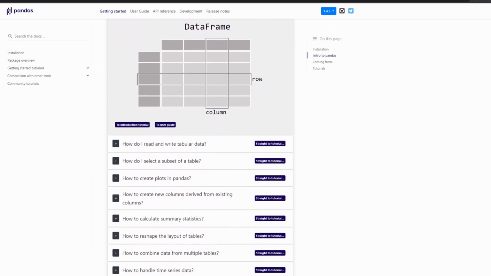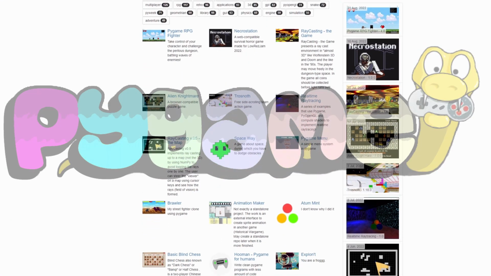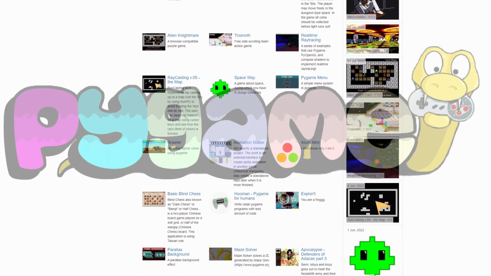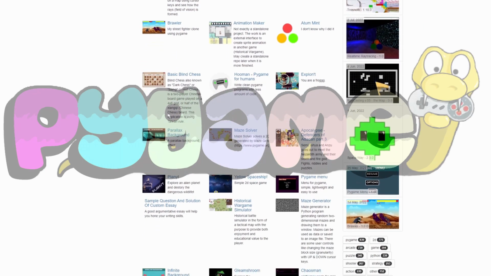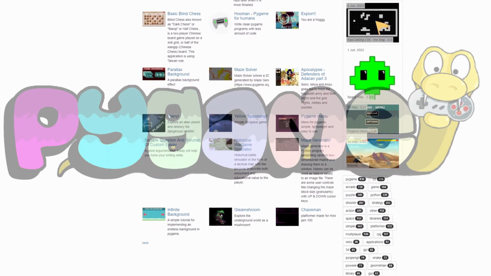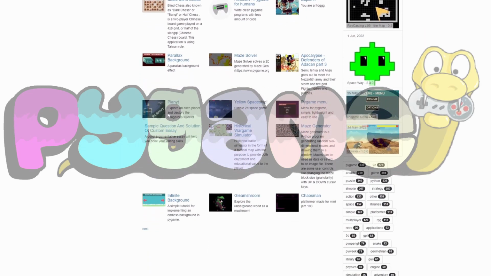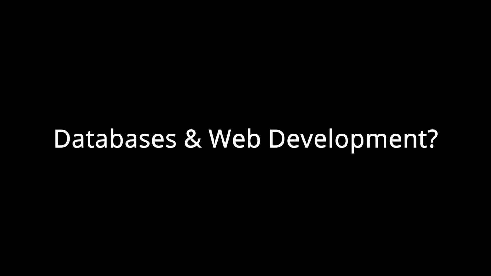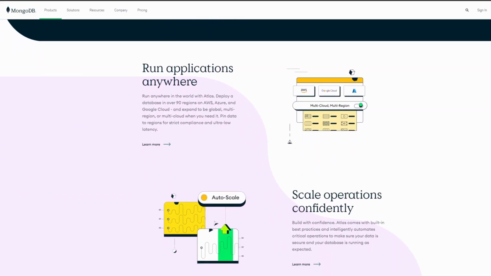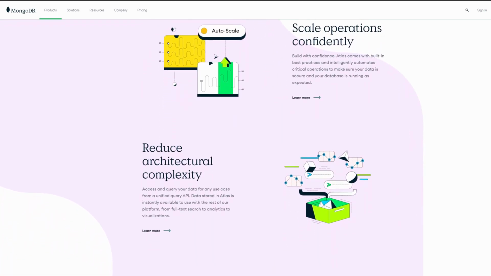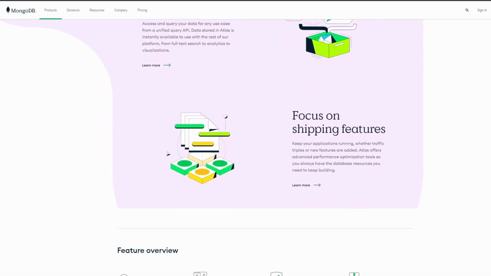What about if you're interested in making games in Python? You should check out Pygame, which is a simple Python library that can make some fun little interactive mini games through Python programming. Maybe you want to make a Hangman game or Connect 4 or Checkers or some basic game like that. Look up some videos on how to use Pygame, hop into a Python editing environment, and get started. What about if you're interested in using Python for databases and web development? Check out MongoDB, which is a free-to-use database that can be accessed using Python. Read some of their tutorials, hop into an editing environment, and get started messing around with some of the code.